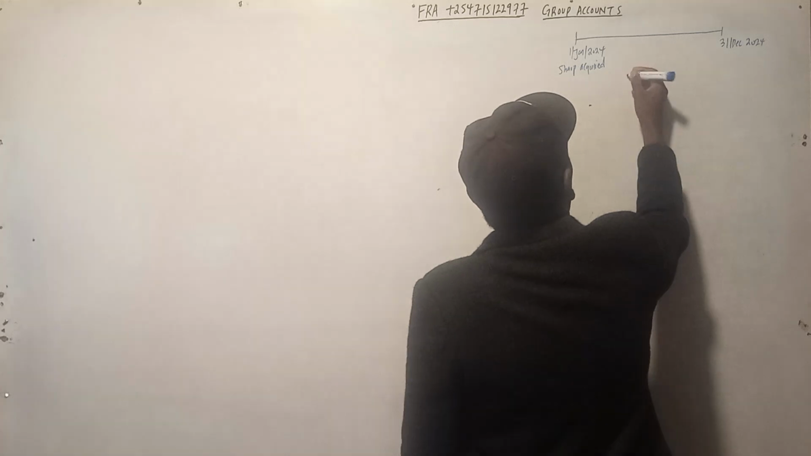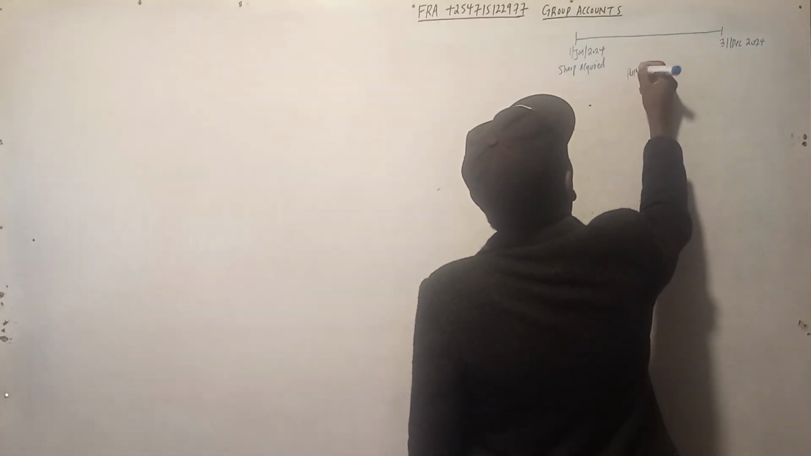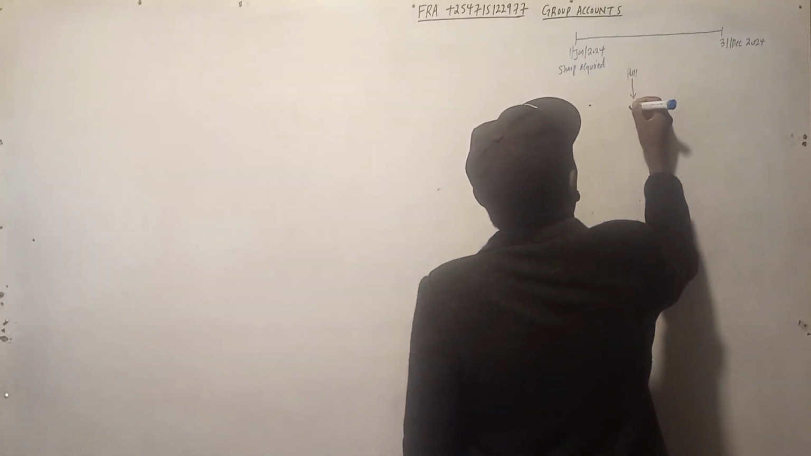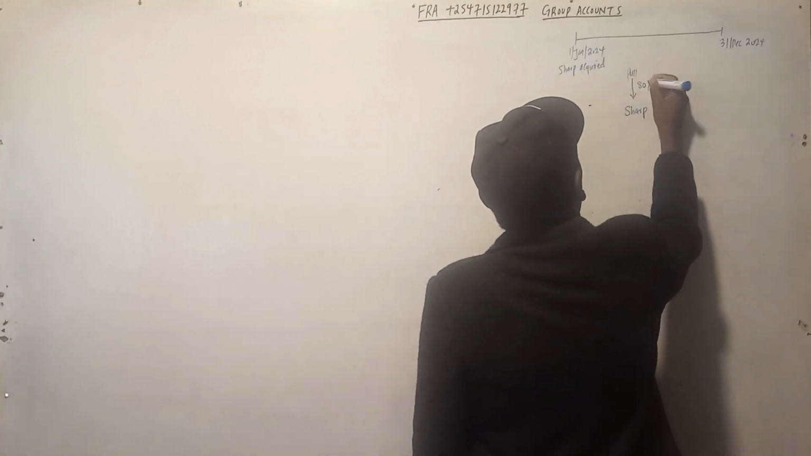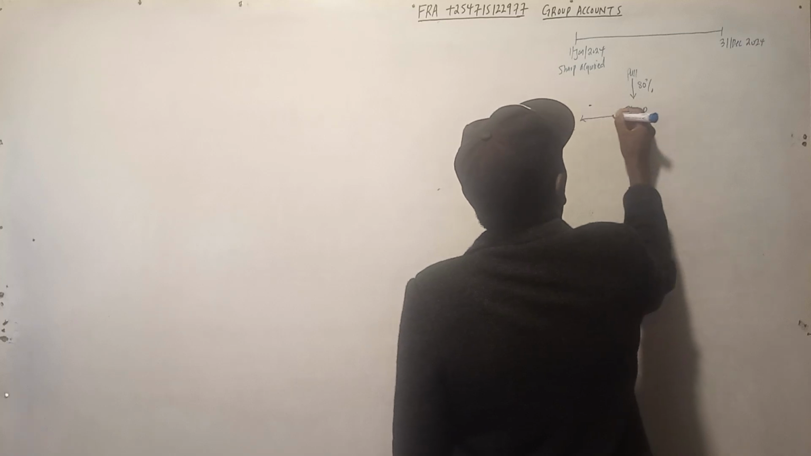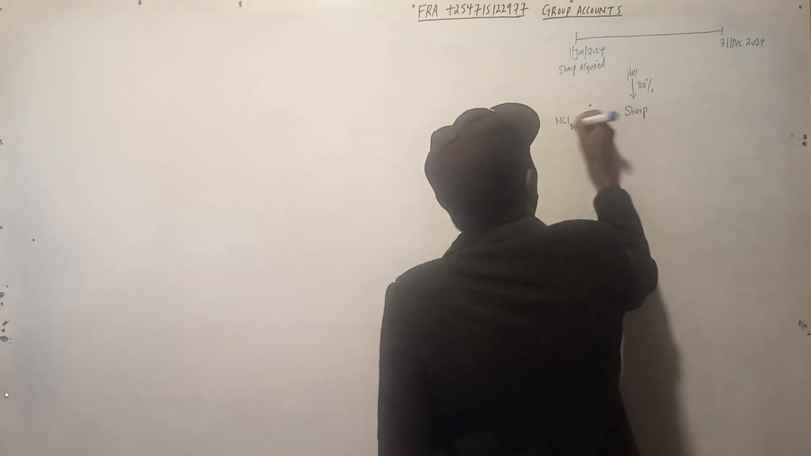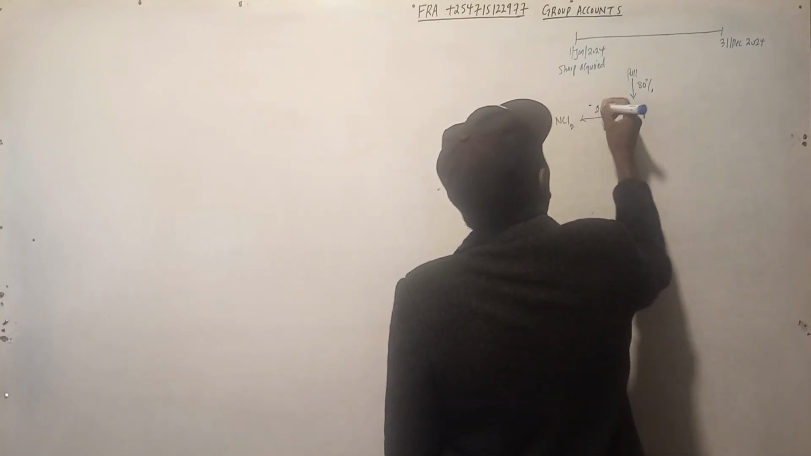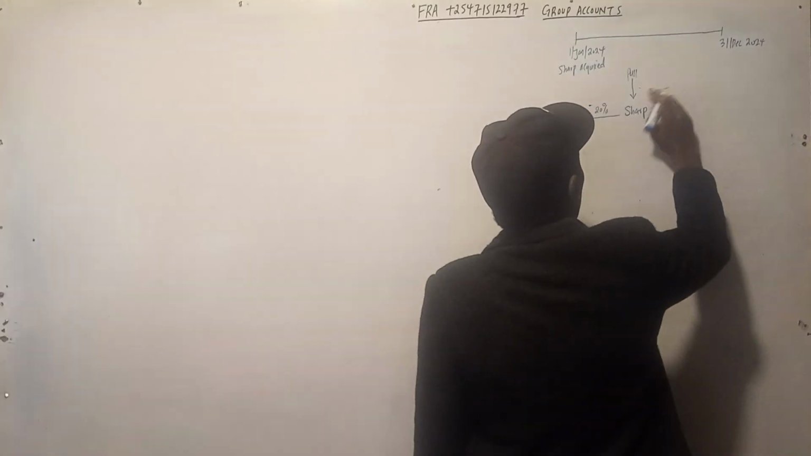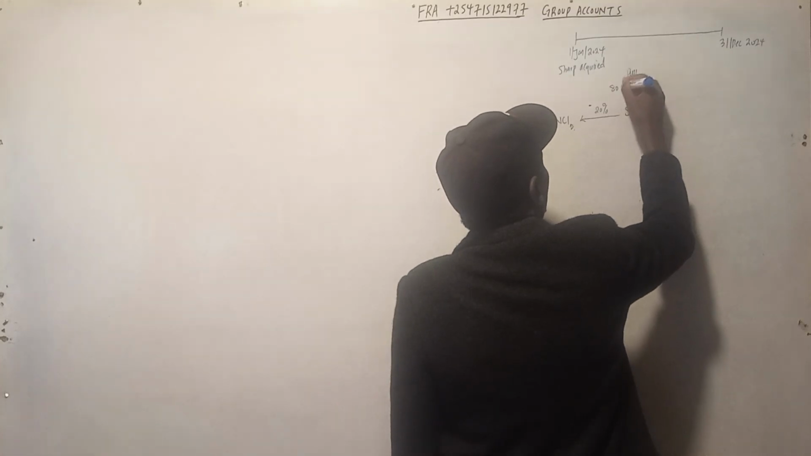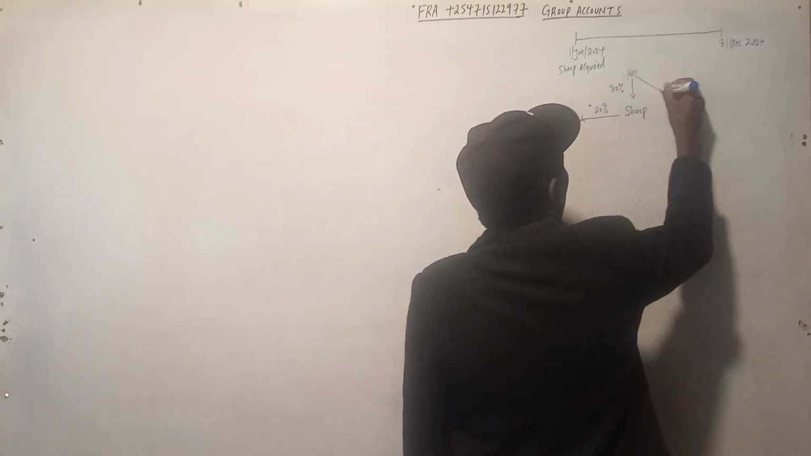So Pool acquired Sharp 80%. Meaning what's the NCI? The NCI is 20%. So this one is 80%, we put it on this side. 80%.